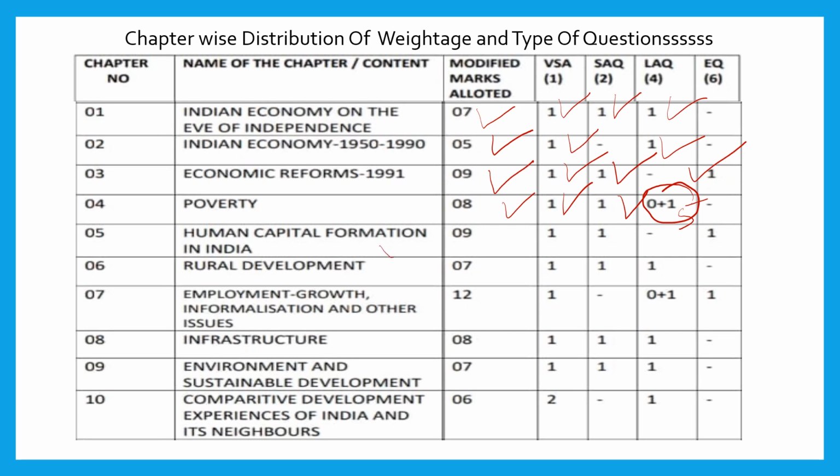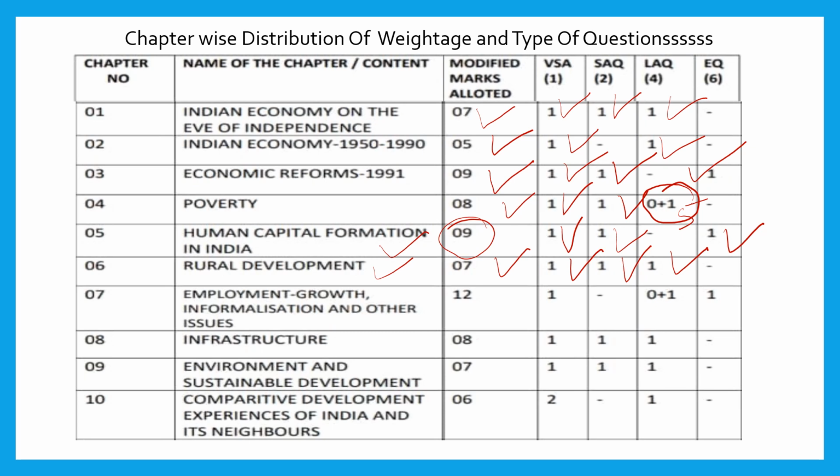Then come to human capital formation in India. 9 marks is allotted, and from this chapter you can expect one 1 mark question, one 2 mark question and one 6 mark question. Then come to rural development. The allotted marks is 7, and from this chapter, one 1 mark question, one 2 mark question and one 4 mark question. So you have to be very thorough with the 4 mark questions. You have to be thorough with the concepts so that you are able to attend for 4 marks.